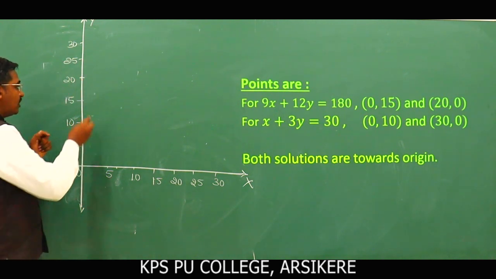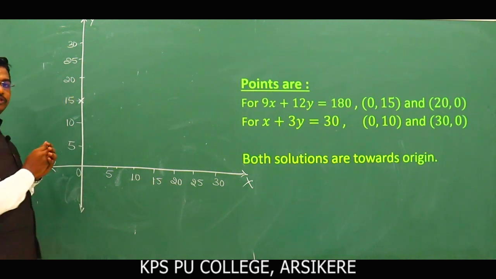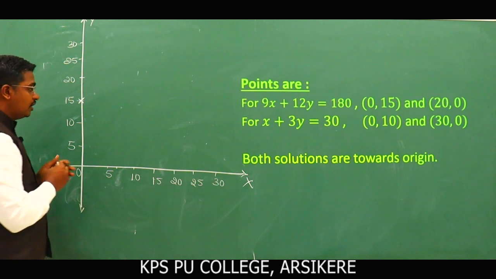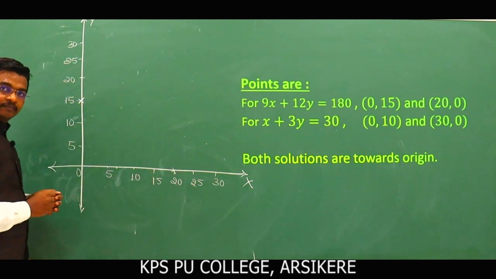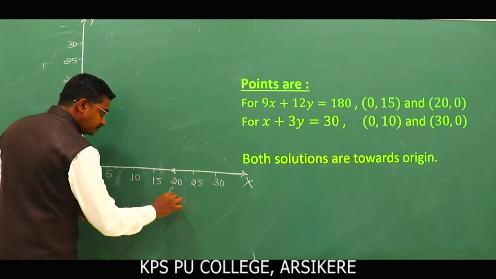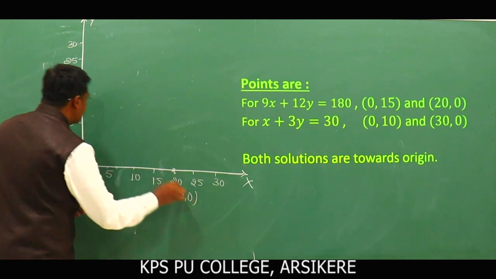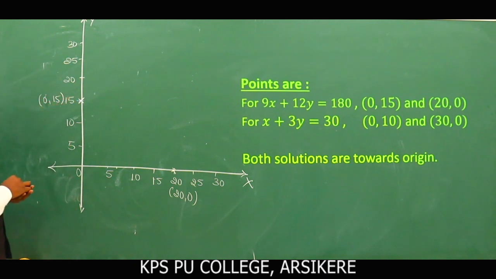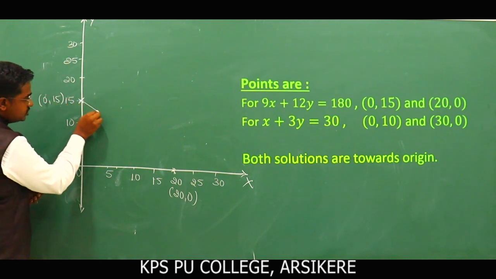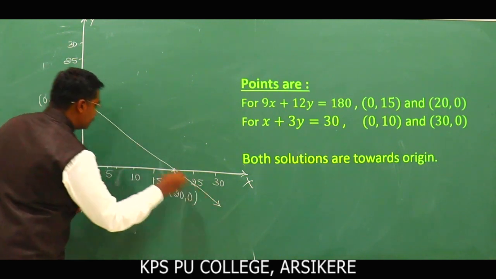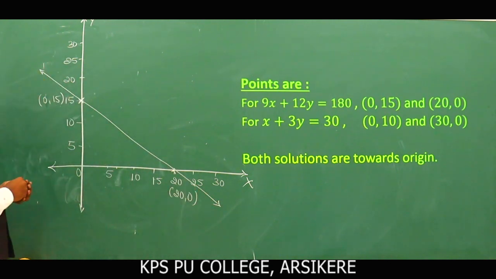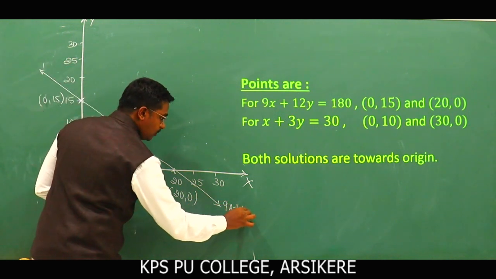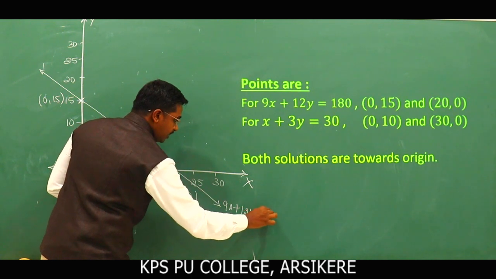For the first line, the points are 0, 15 on the y axis, and 20, 0 on the x axis. Clear? This is the point 20, 0 and this point is 0, 15. So join these two points. After joining, let's write the equation: this is 9x plus 12y is equal to 180.